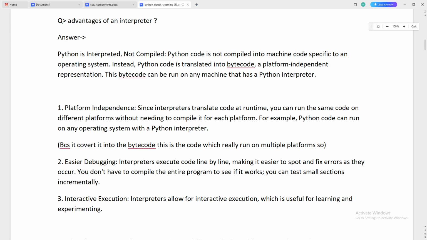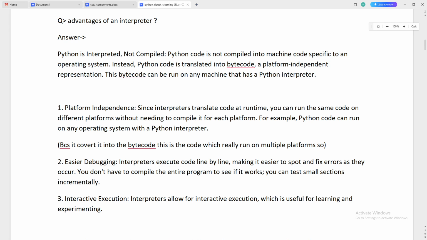Rather than being compiled directly to machine code, it is converted to bytecode, and the bytecode is read by the PVM, which is the Python Virtual Machine. You can take this bytecode and run it on any machine, either Linux, Unix, Mac operating system or any other. You just need to install the Python virtual machine and you are ready to go.